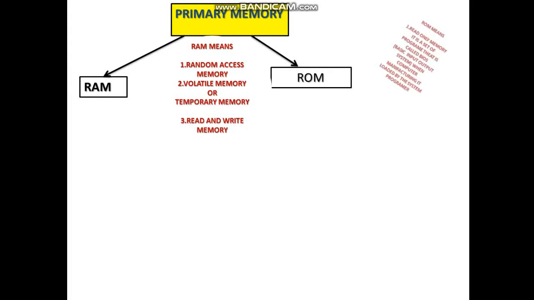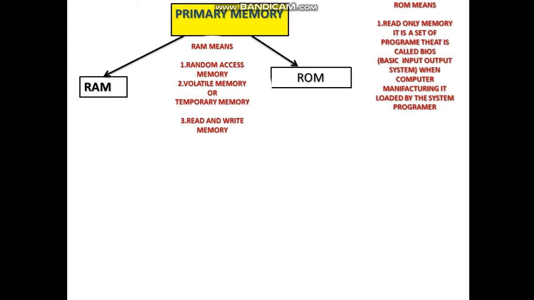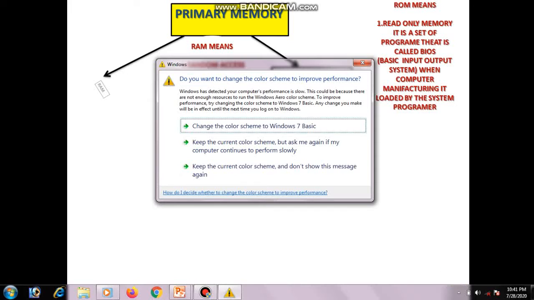Then ROM. What is ROM? ROM means read only memory. It is a set of programs that is called BIOS. BIOS means basic input output system. BIOS is a set of programs. When the computer is manufactured, it is loaded by the system programmer. Okay? Then RAM.